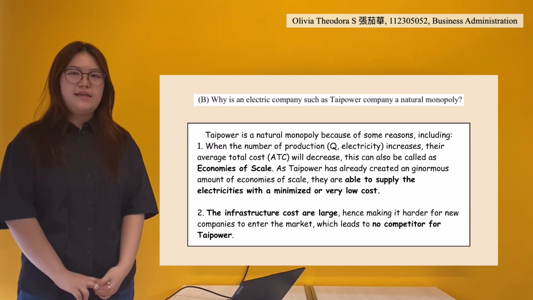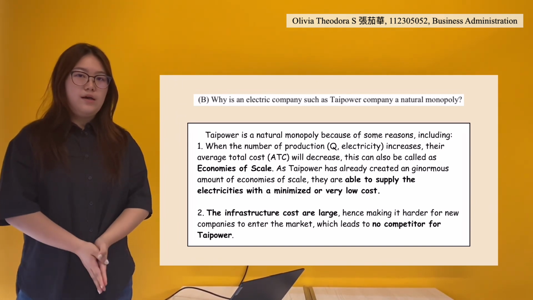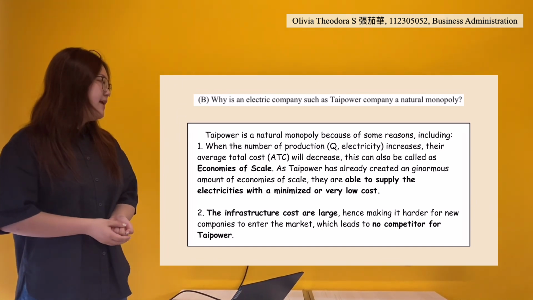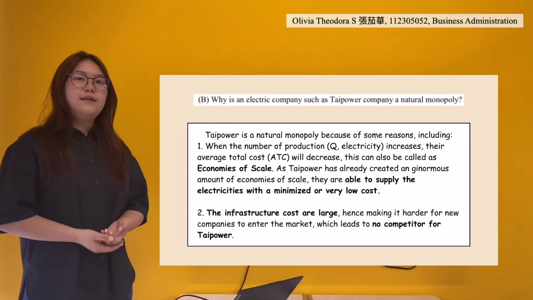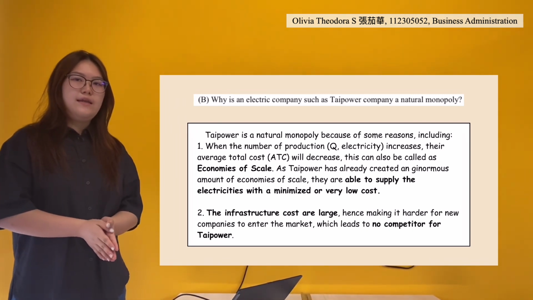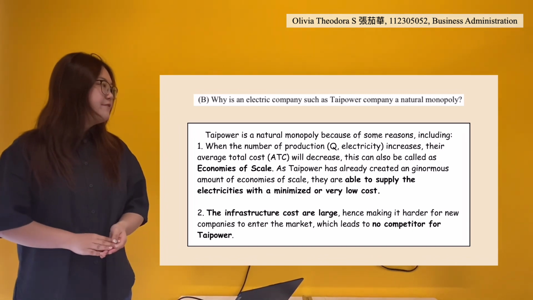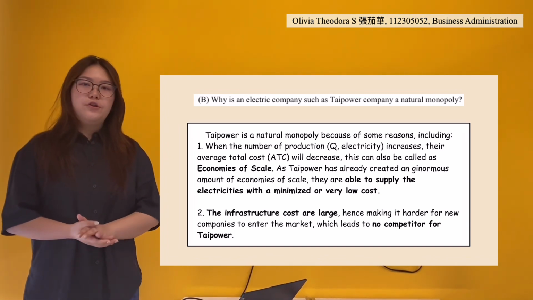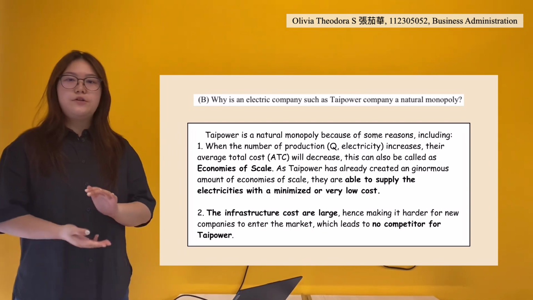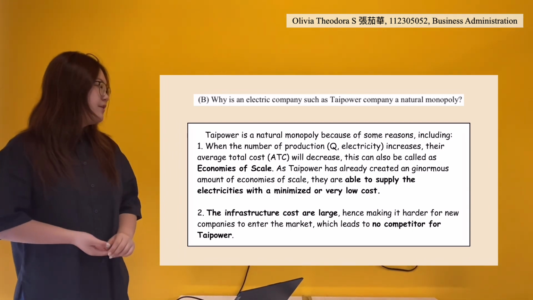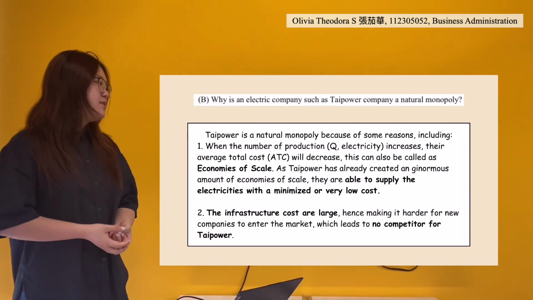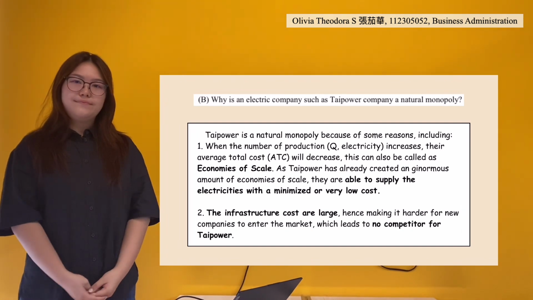And the second reason is the high startup cost, which in Thai Power's case is the infrastructure cost. The infrastructure cost to enter the electricity industry is very, very high, making it harder for new competitors or rivals of Thai Power to enter the market and compete, which leads to no competitor for Thai Power.